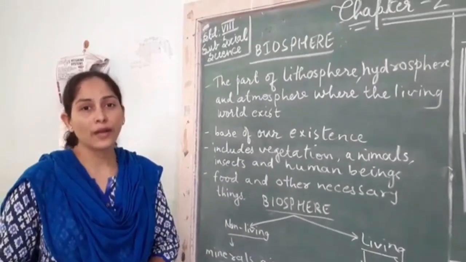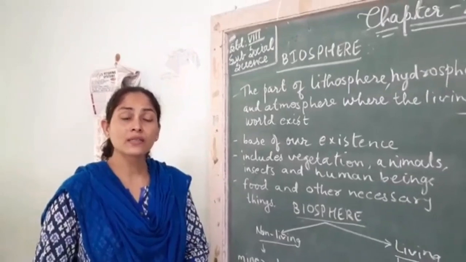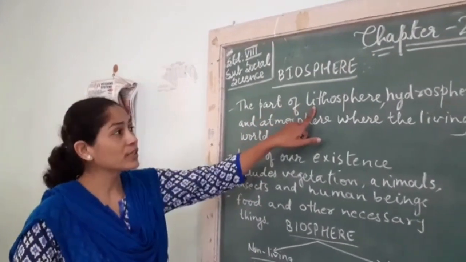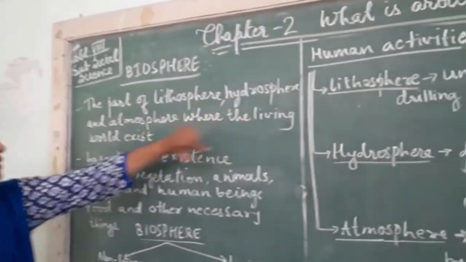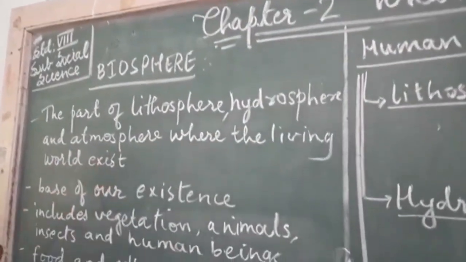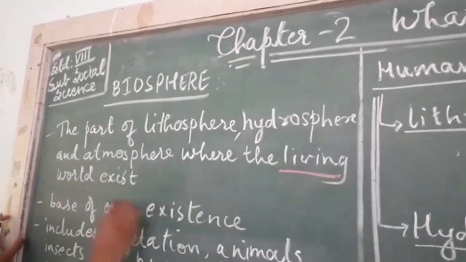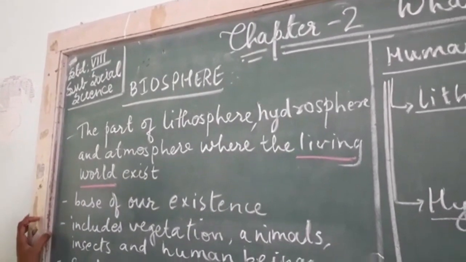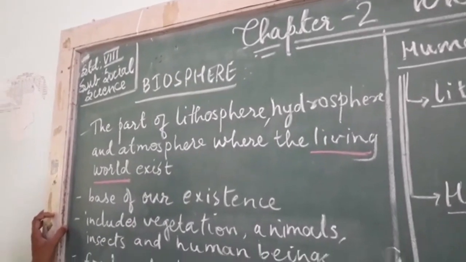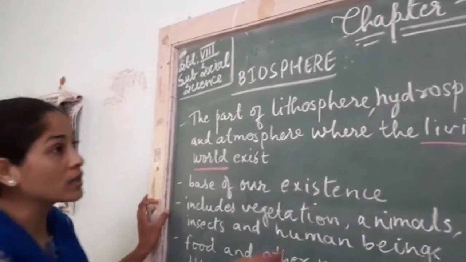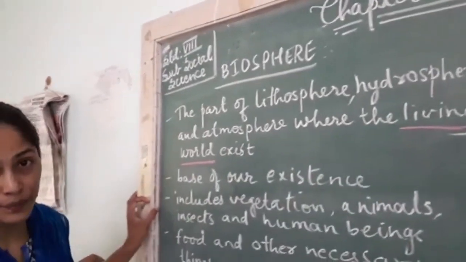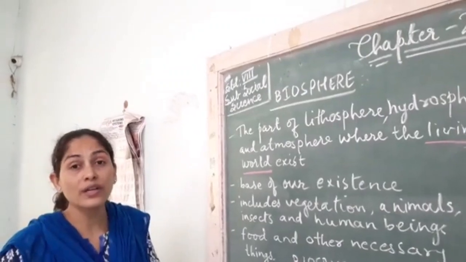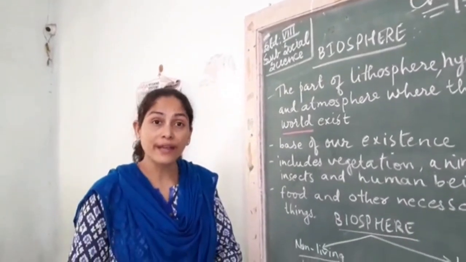Okay, let us learn about biosphere. Biosphere means all the three spheres make biosphere. The part of lithosphere, hydrosphere and atmosphere where the living world exists. Why do we emphasize on the living world? Because Earth is the only planet which has biosphere in the whole solar system. So Earth has living world in it. Okay. Now, this is the base of our existence. Without biosphere, it is very difficult for us to survive.